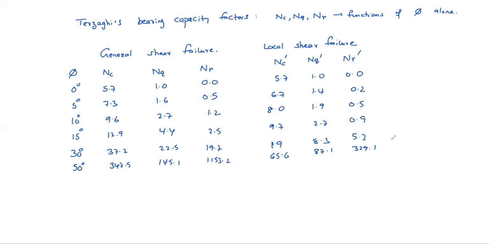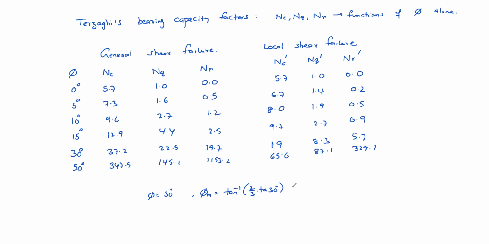So if you know the pi value, find the modified pi value. Suppose pi is 30 degrees. Then modified pi equal to tan inverse of 2/3 of tan 30.